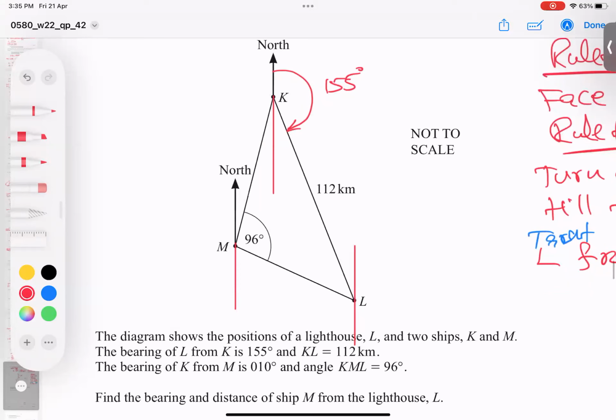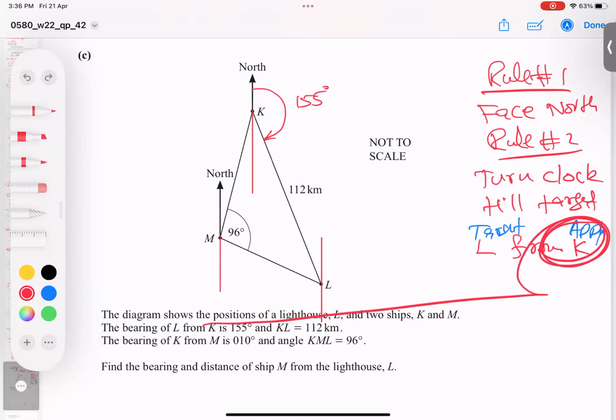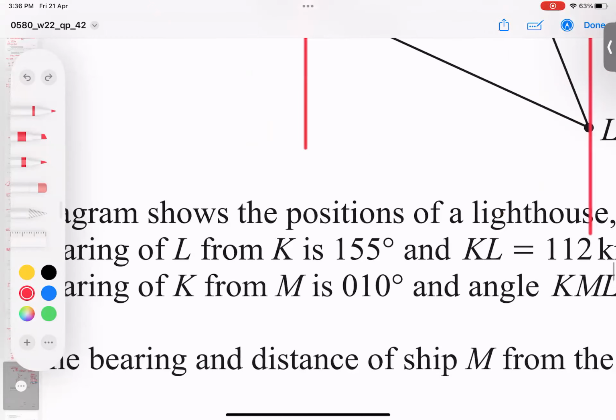I make again the other one, bearing of K from M. From K, apply rules at K; from M, apply rules at M. So it means apply rules at M and the target is K. I hope you're understanding.